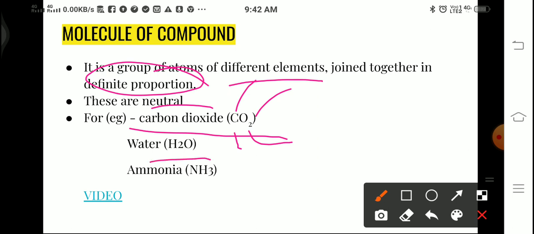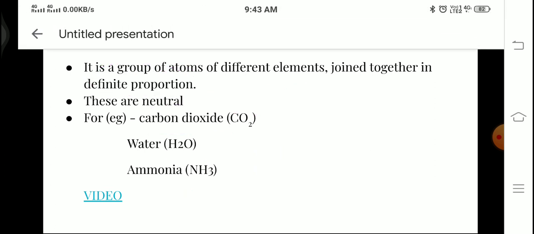Water, H2O, consists of two atoms of hydrogen and one atom of oxygen. Two different kinds of atoms, hydrogen and oxygen, and there is a definite proportion also. Ammonia, NH3, one atom of nitrogen and three atoms of hydrogen chemically joining together forming a molecule of a compound. Now there is one video also, just have a look at it or